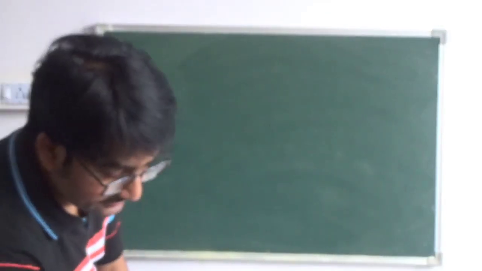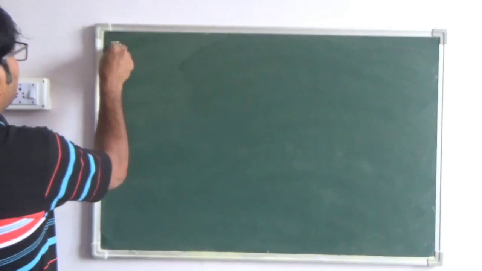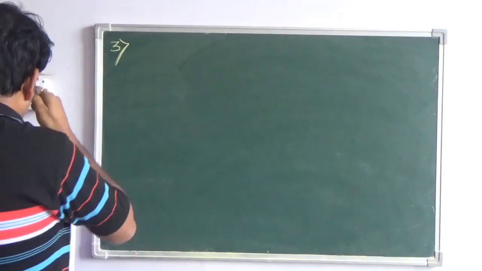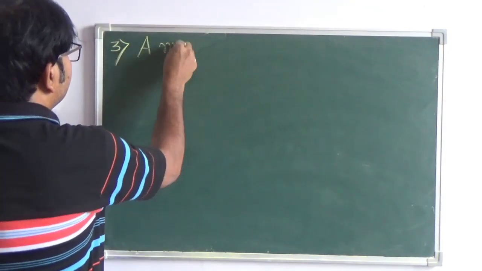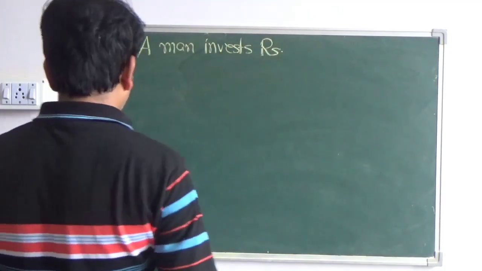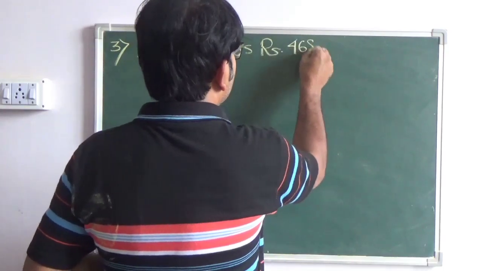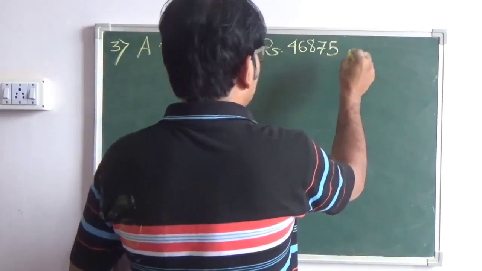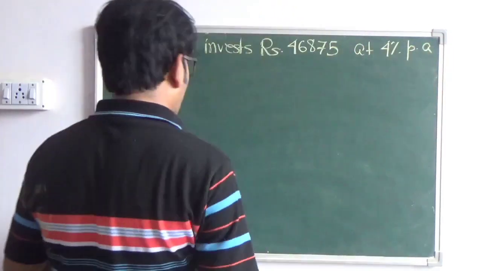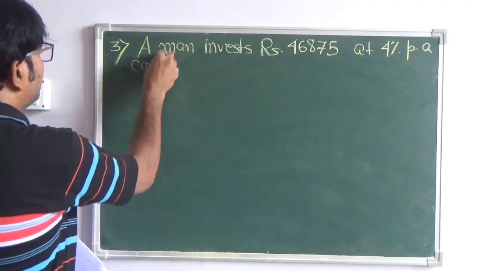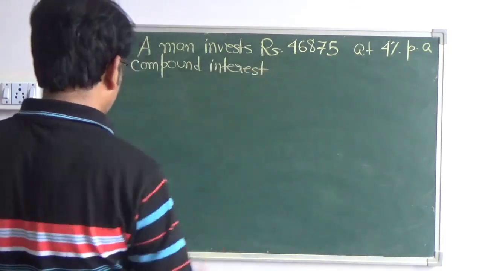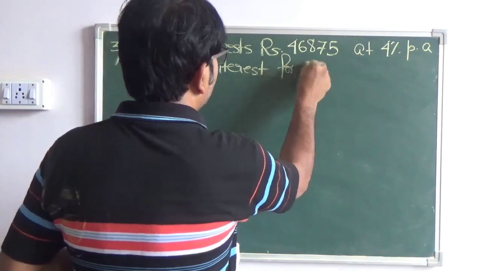The next question is, this type of questions are generally asked in the exam, right? So a man invests rupees 46875 at 4% per annum compound interest for 3 years.